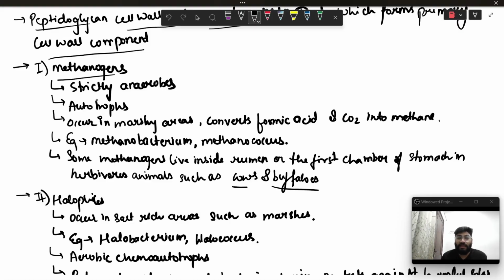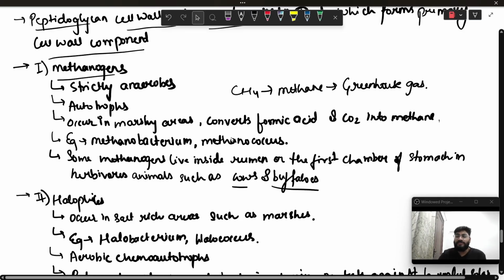Methanogens are strictly anaerobic, autotrophic organisms. They occur in marshy areas and convert formic acid and CO2 into methane. Examples of these are Methanobacterium and Methanococcus. And one of the facts as well is that when we are talking about greenhouse gases, CH4, methane, is one of the greenhouse gases that is causing the greenhouse effect or global warming.